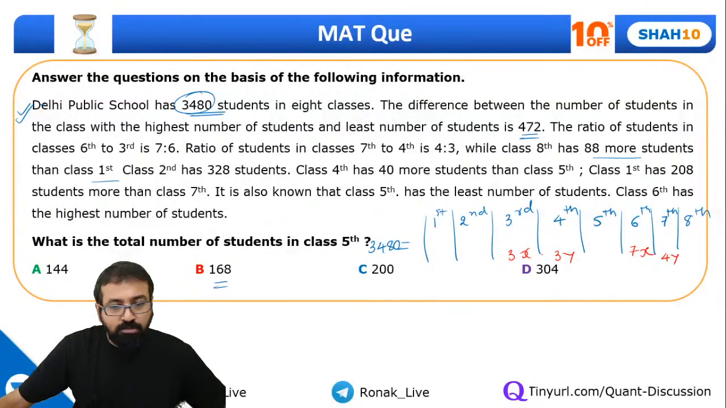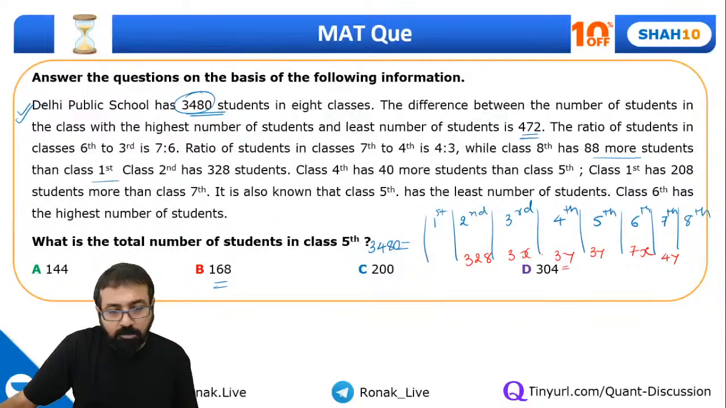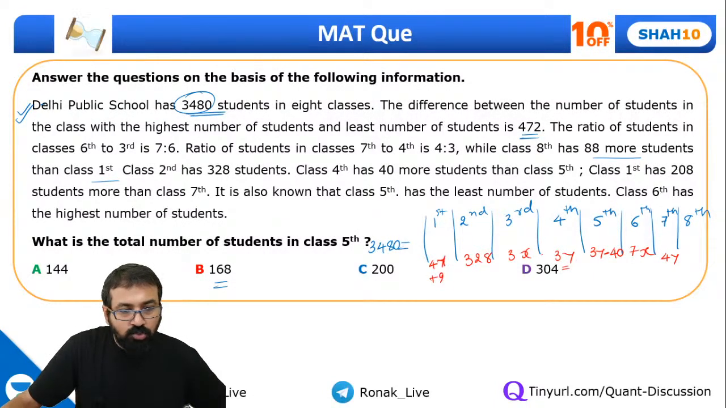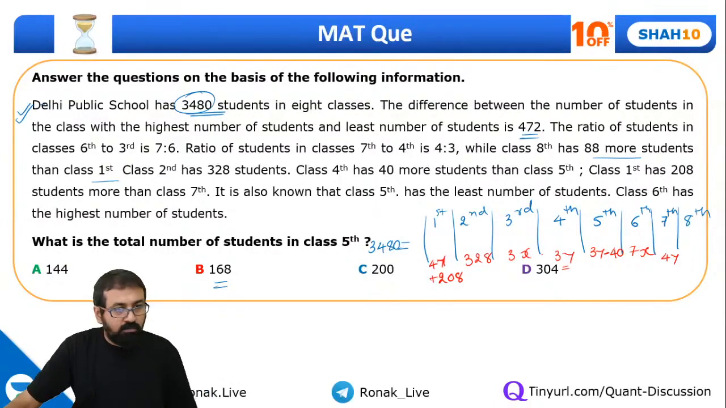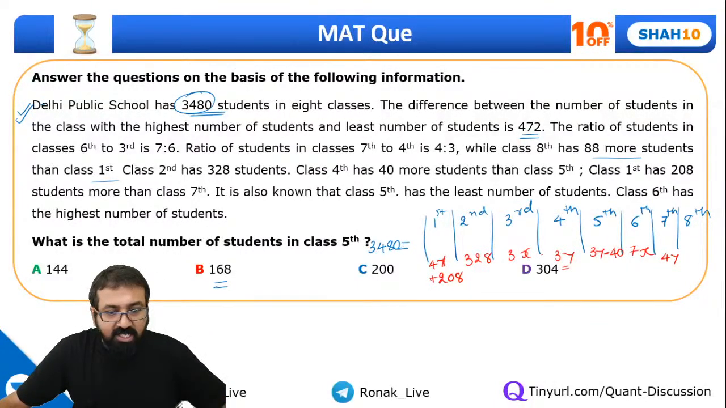So whatever students are in first class, class 8 has 88 more than that, and second class has 328 students. So this value we got directly. Class 4th has 40 more students than class 5th. So if 4th is 3y, this should be 3y minus 40, only then 4th has 40 more. Class 1st has 208 students more than class 7th. So 7th is 4y, and this should be 4y plus 208. It is known that class 5th has the least number of students and class 6th has the highest number of students.